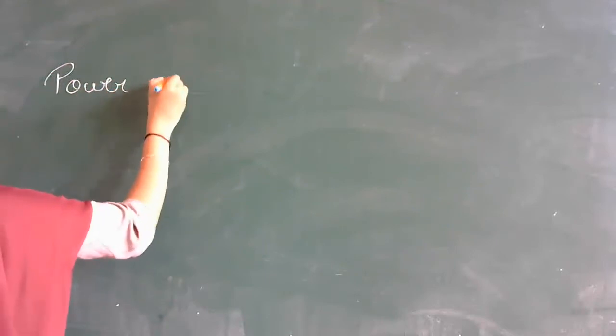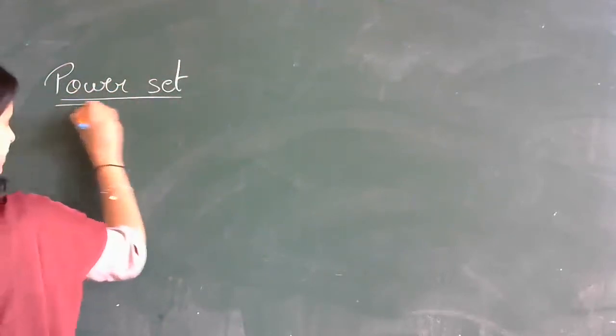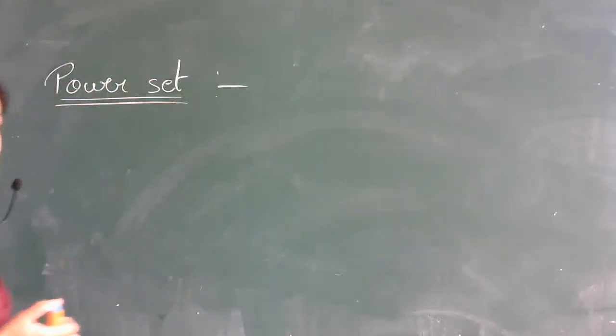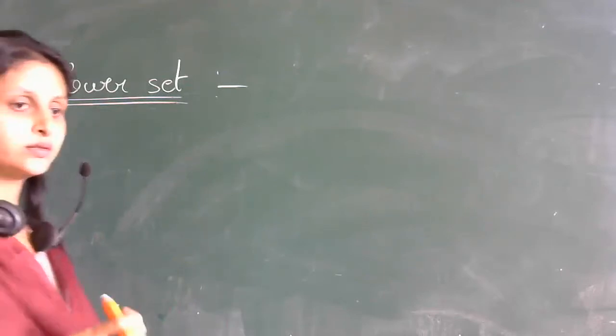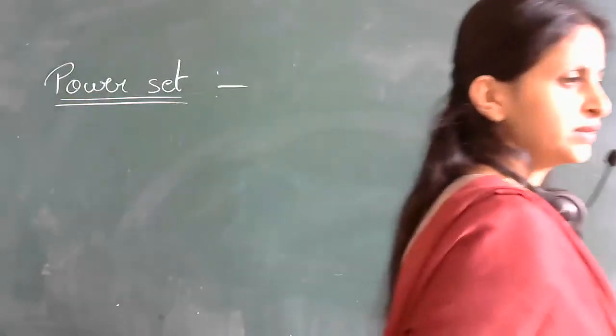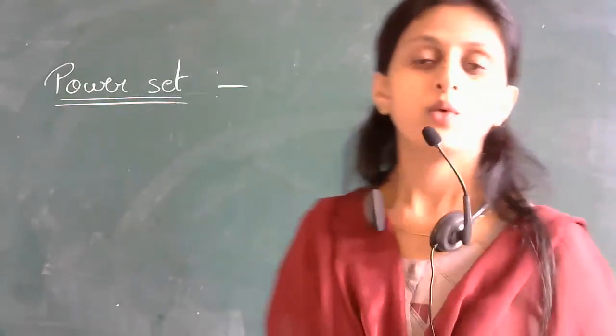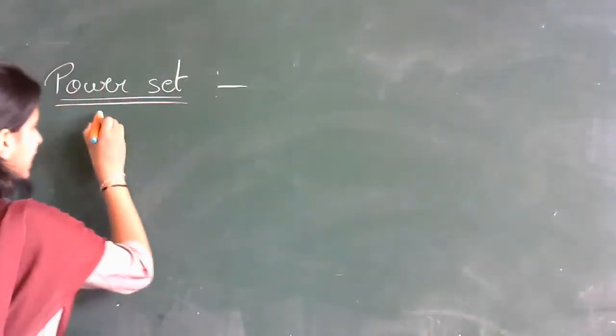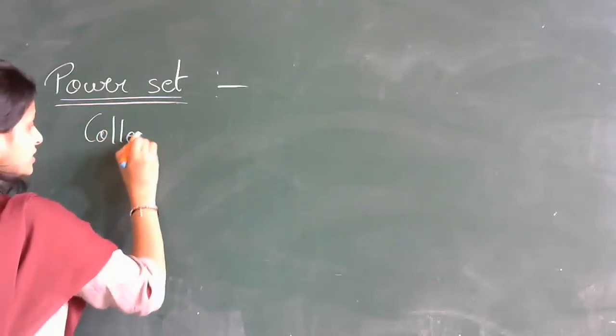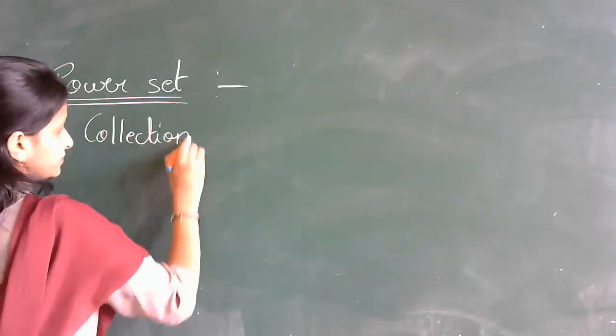Very, very easy. What is power set? What is this power set, students? Collection of all subsets of a set.